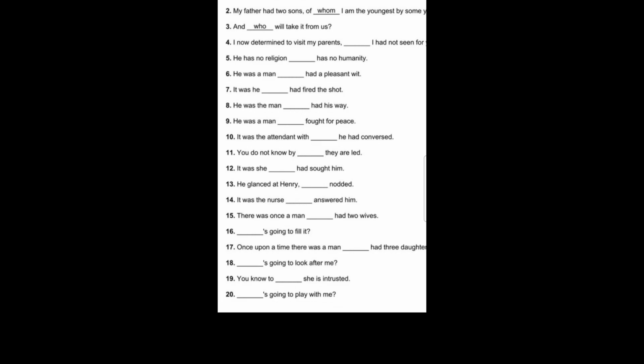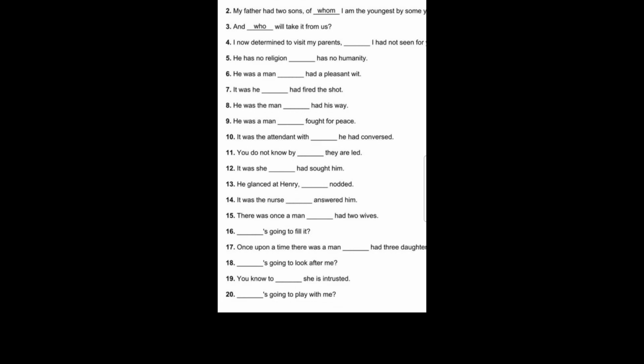Number 10, it was the attendant with dash he had conversed. With whom had he conversed? He had conversed with him. So in the answer we are getting him. Therefore it will be whom over here. Eleventh, you do not know by whom they are led. Who leads them? They are led by him. So we get the answer as whom over here.